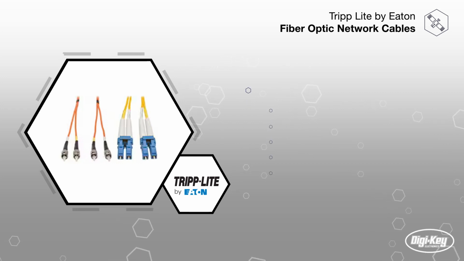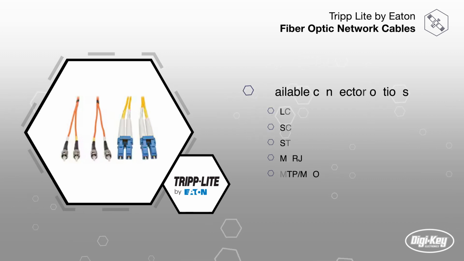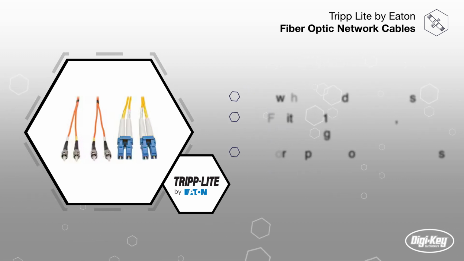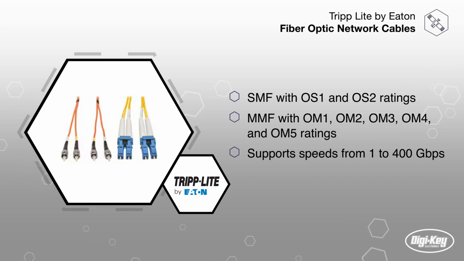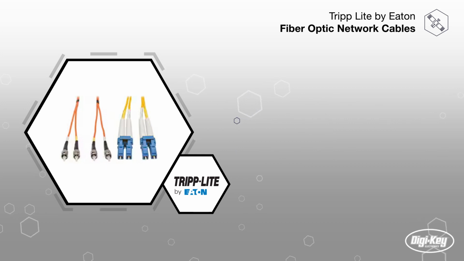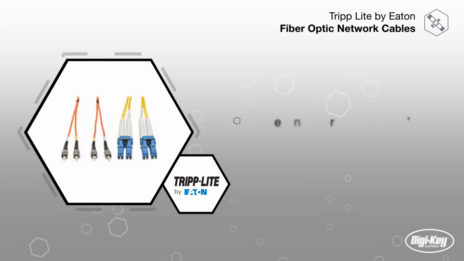62.5/125. Connector options include LC, SC, ST, MTRJ, and MTP/MPO. Both single-mode and multi-mode fibers are available with various OM or OS designations to support 1, 10, 25, 40, 100, and 400 gigabit per second speeds. A massive range of cable lengths is also available, from 1-foot patch cables to 1,000-foot runs.